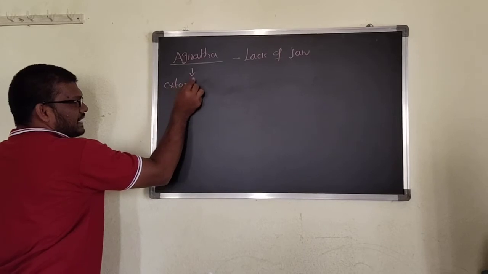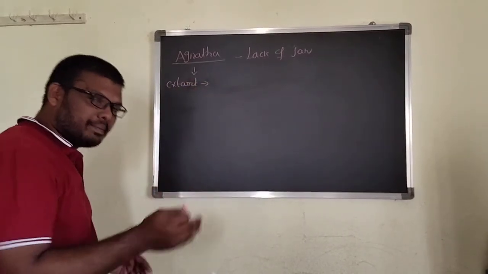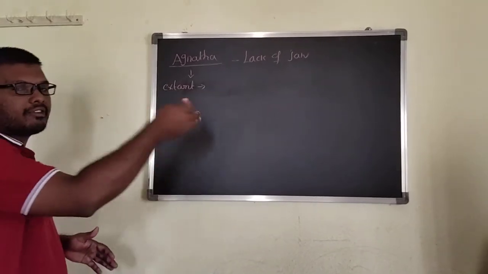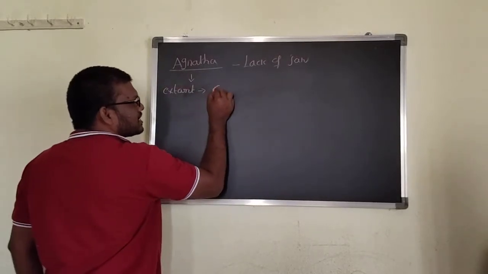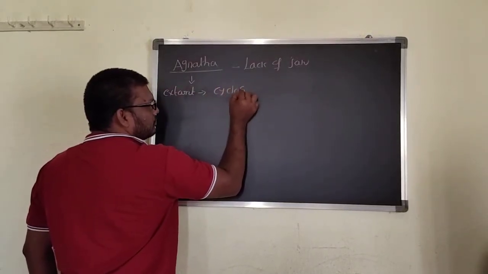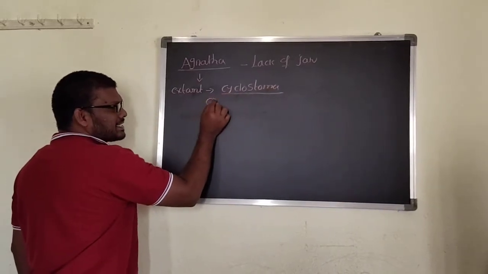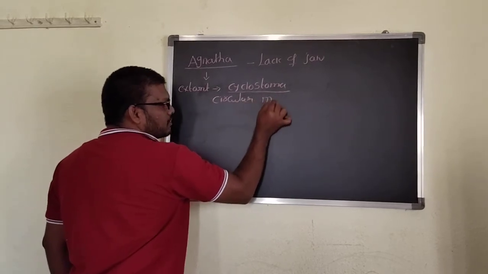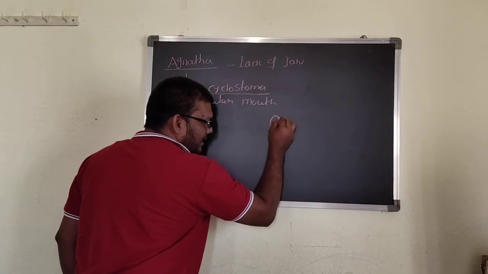Extant means the organism is present, and extinct means the organism is no longer there, it has been eliminated from the environment. The extant class is Cyclostomata. Cyclo indicates circular, stoma means mouth. A circular-shaped mouth is present.